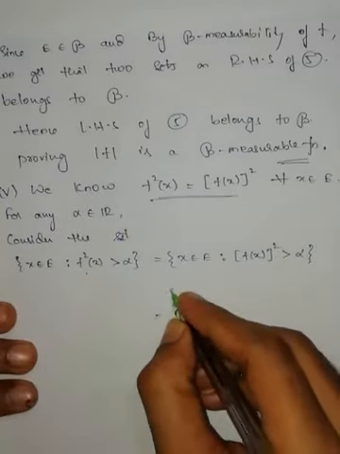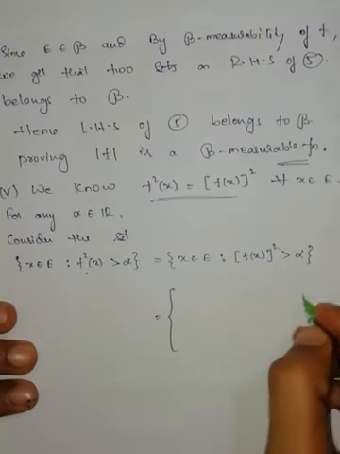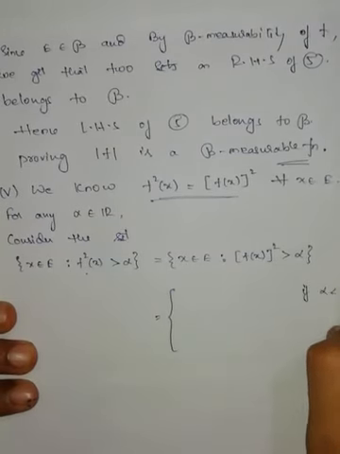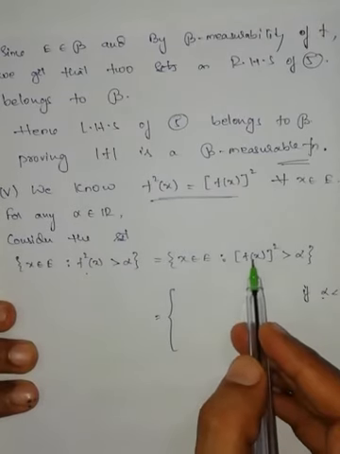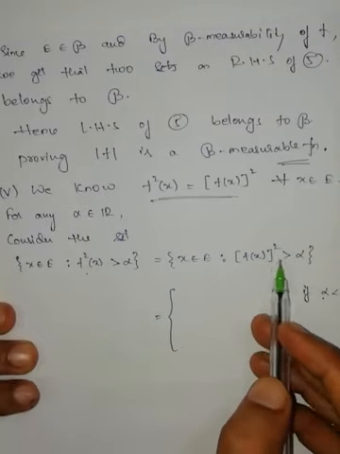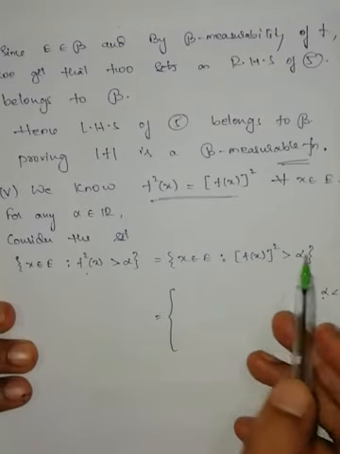Now this set can be written as follows. If alpha is less than 0, if alpha is negative, we know that the square of any function is always greater than or equal to 0, so it clearly satisfies.